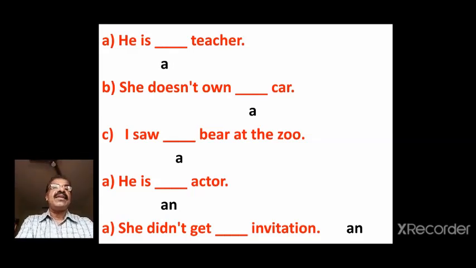She doesn't own a car. I saw a bear at the zoo. He is an actor. She didn't get an invitation.